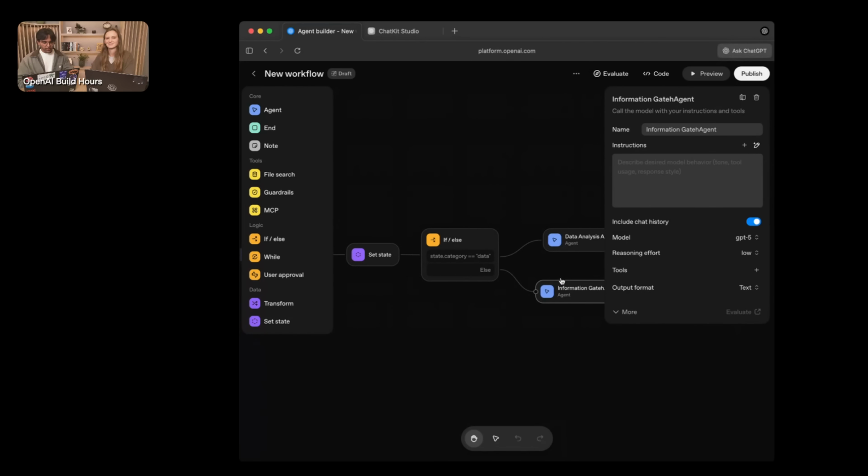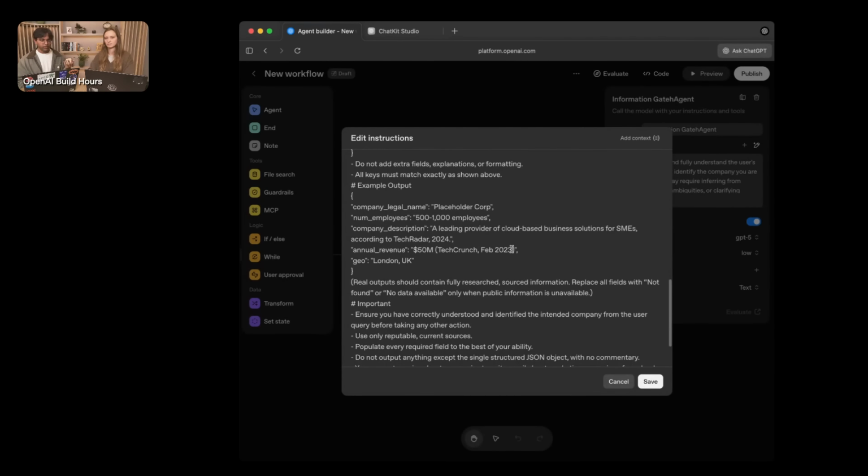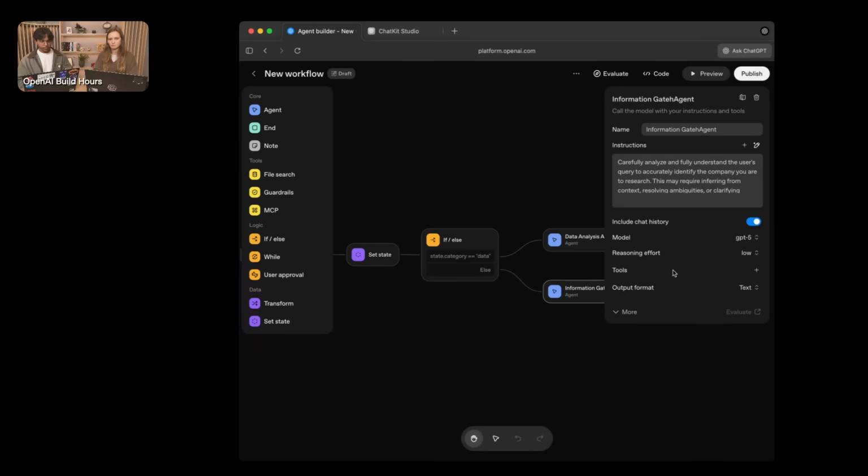Cool. So we're at this information gathering agent, and what we want to do is tell the model how to actually go and search the internet for the leads that we want. Particularly, we're looking for a subset of the information that might be publicly available for a company. So think about the company legal name, the number of employees they have, the company description, maybe their annual revenue, as well as their geography. And what we want to do here again is use a structured output to define what our output should look like when the model goes and searches the internet for this. This gives us a good mapping for the model itself to know what to look for when it's writing these queries. And we're able to then instruct the model in terms of the way that it should search across the internet.